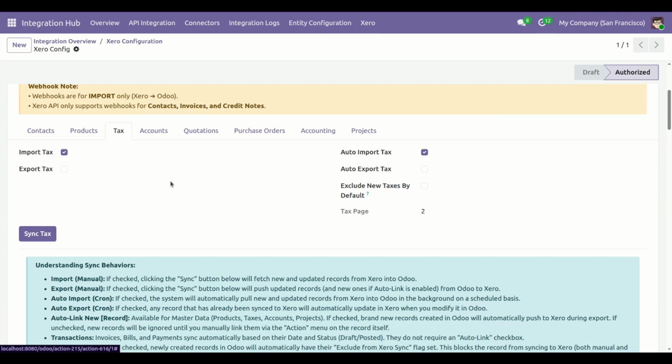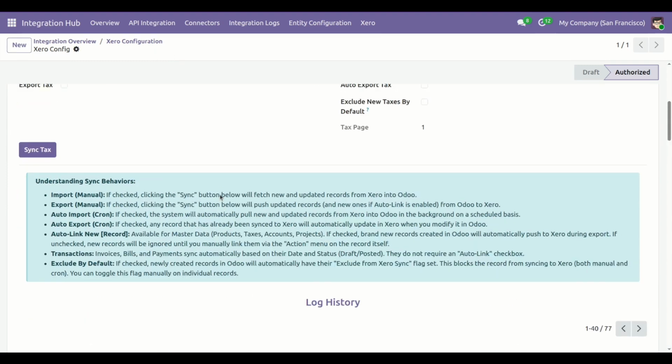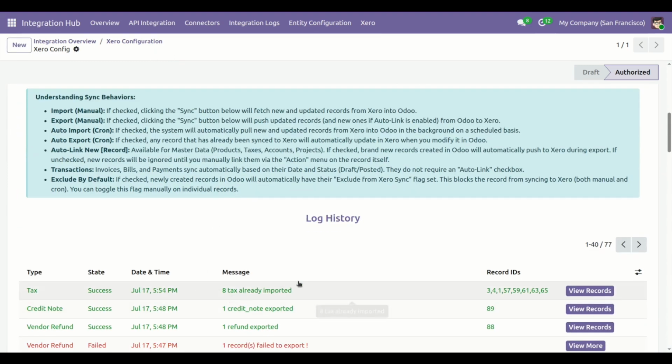Now if you want to import tax from Xero to Odoo, click the import tax boolean, then click on the sync tax button. Here you can see a tax already imported.